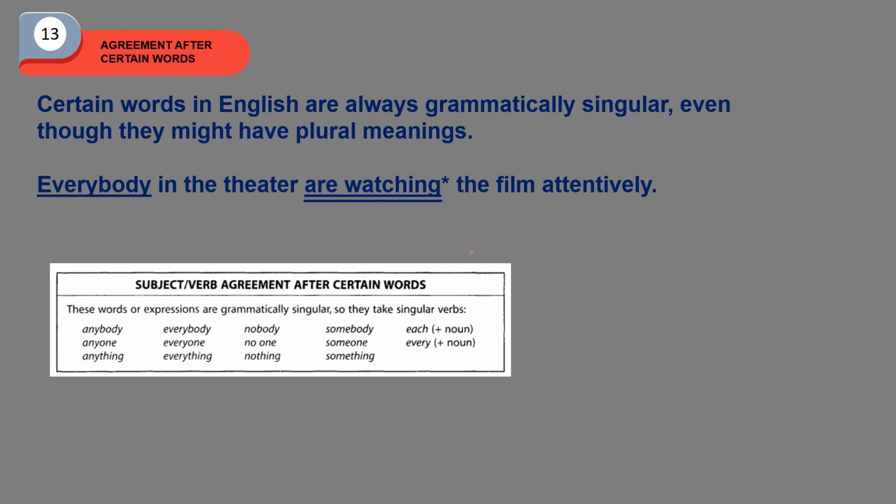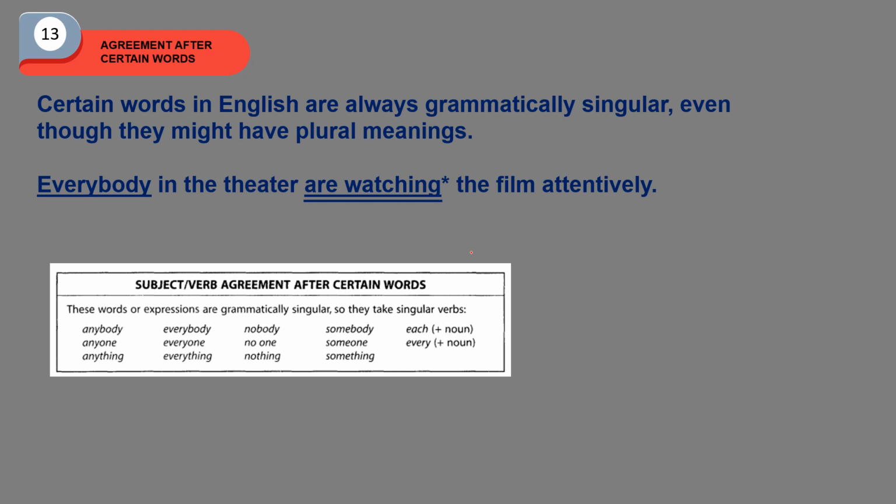*Everybody in the theater are watching the film attentively. We can find an asterisk in the sentence. It indicates an error. Why? Because the verb in this sentence does not agree with the subject. The subject is everybody, and in this case, everybody is a singular noun. So "are watching" is the incorrect part of the sentence. It must be "is watching."